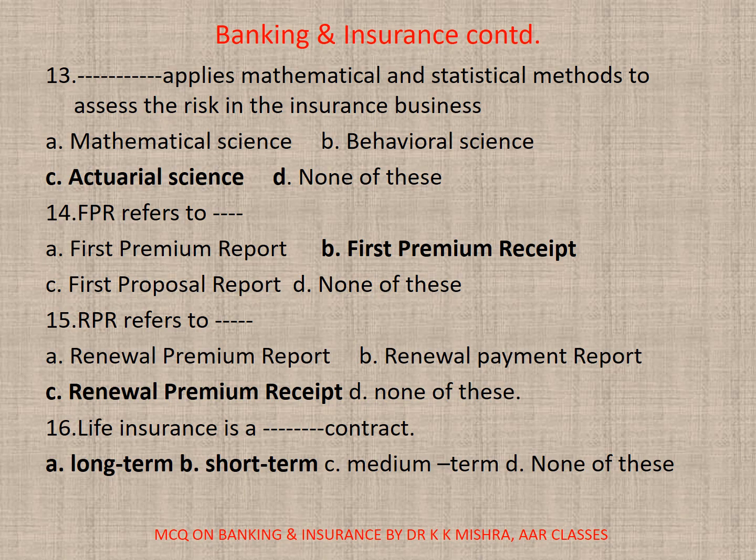Renewal premium receipt. 16. Life insurance is a dash contract. A. Long term, B. Short term, C. Medium term, D. None. Correct option is A.